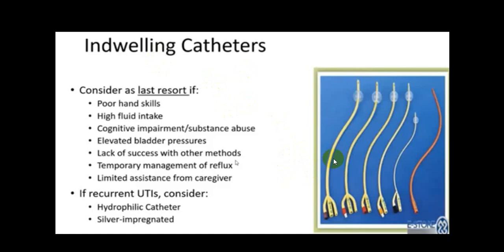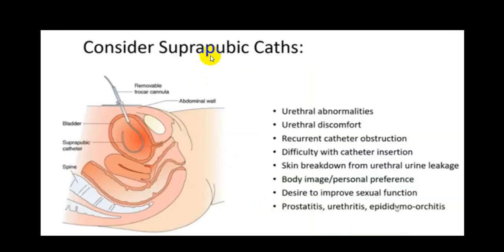Indwelling catheters you can utilize depending upon the requirements. If you require a suprapubic or continuous indwelling catheter, silver impregnated catheters or hydrophilic catheters are now more frequently utilized. The suprapubic catheter is preferred and more common in case of urethral abnormality, urethral discomfort, recurrent catheter obstructions, difficulty in catheter insertion, urinary leakage, or if the person desires sexual function, or has prostatitis, urethritis or epididymo-orchitis. In all those conditions, a suprapubic catheter is preferred as compared to urethral catheterization.